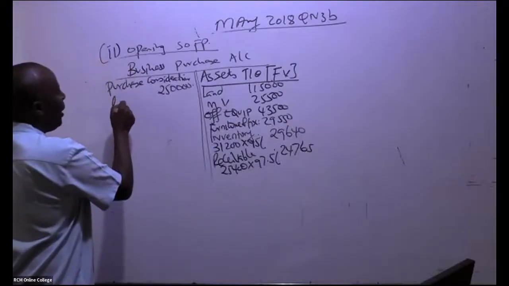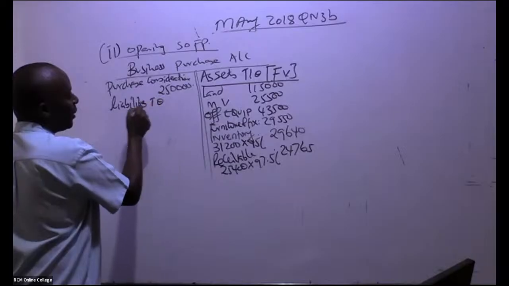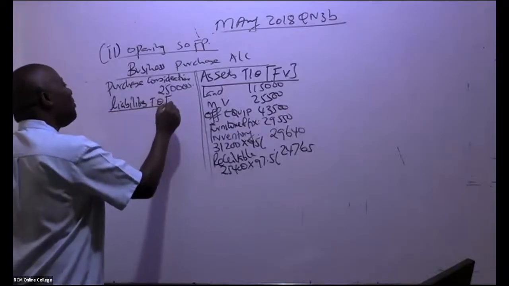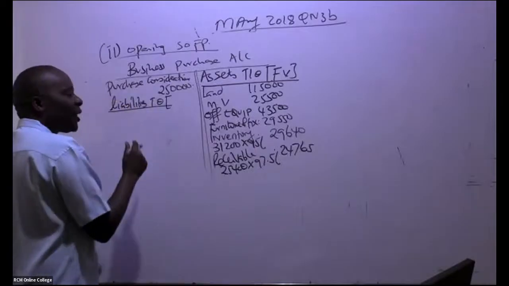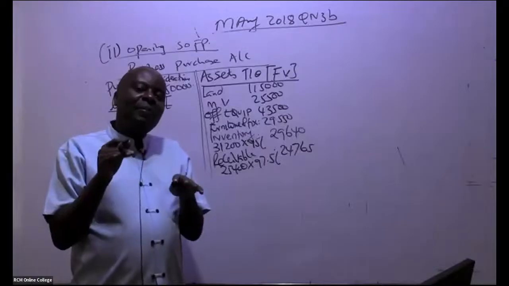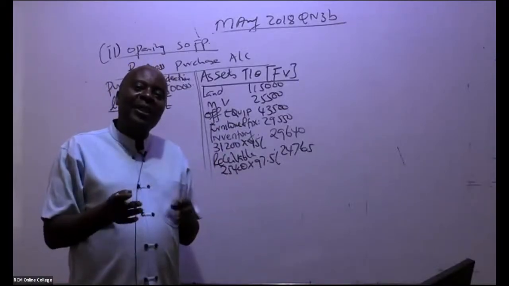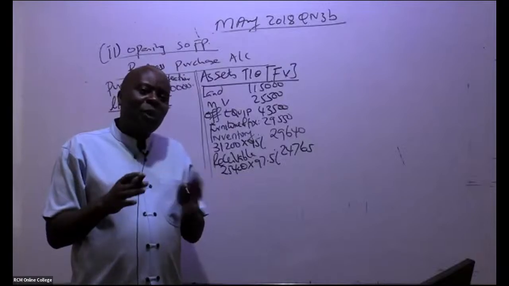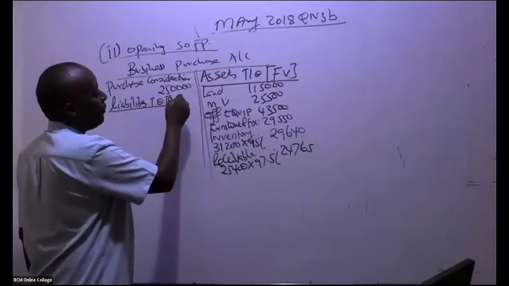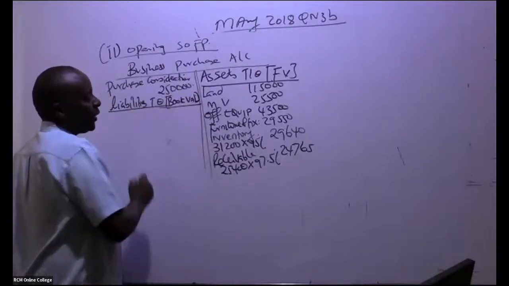And then now you come to the liabilities. So liabilities taken over. Remember, it will be very, very rare to start valuing liabilities, that this liability, which was a bank loan, now because it's being taken over by a company, you're going to get a discount. No. Unless you're told, I've never seen that. Liabilities, we always take the book values. The ones that were taken over, you take the book values.